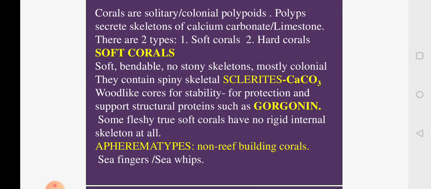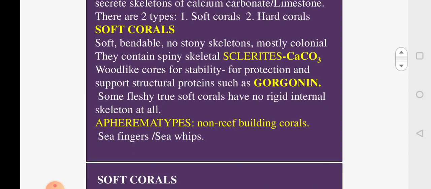These sclerites will form an axis, and it is the core which is giving the stability for the coral, like a wood. It forms a wood-like core giving the stability for the coral. It will protect and also support. And generally, these are also made up of a protein which is called gorgonin. So this forms a skeletal material present inside the body, generally made up of a protein called gorgonin.